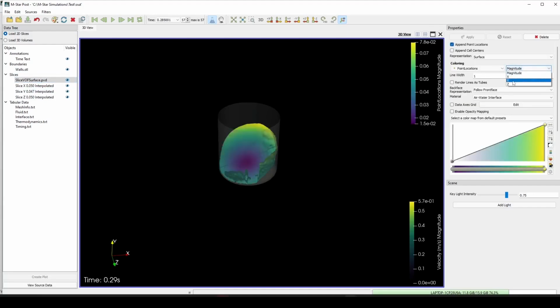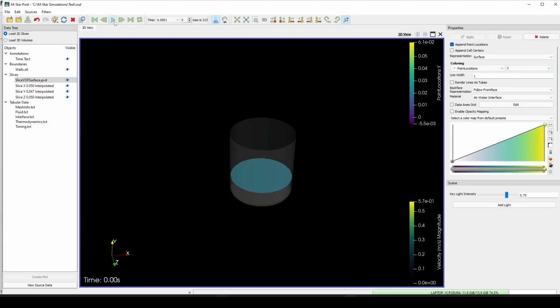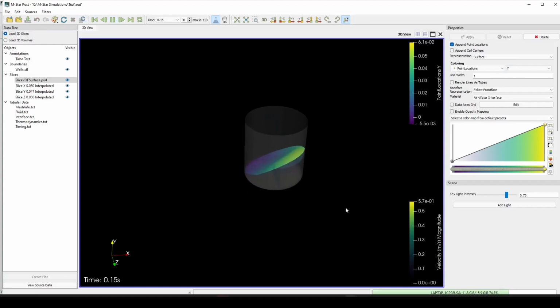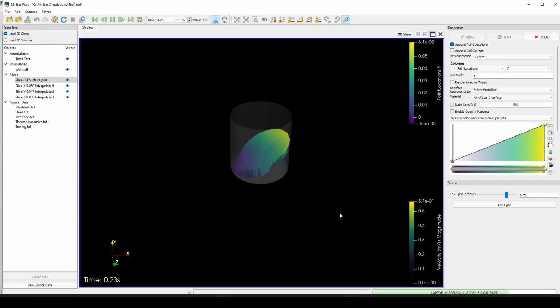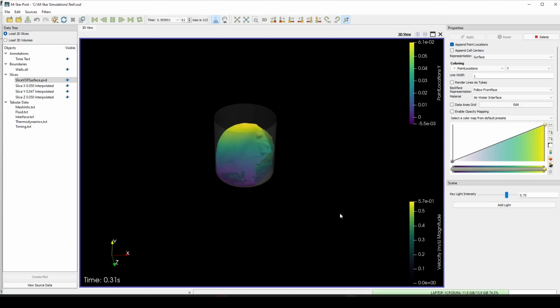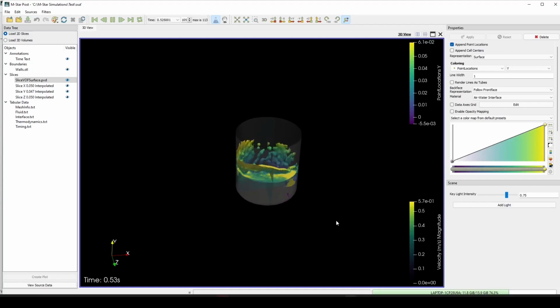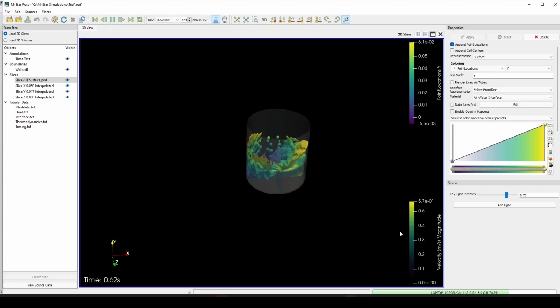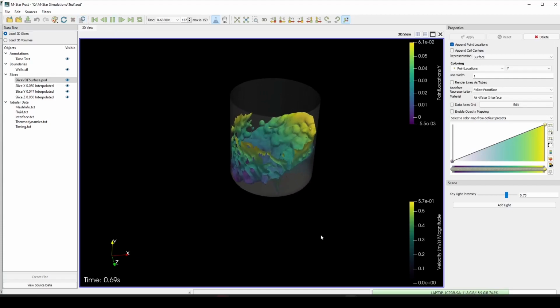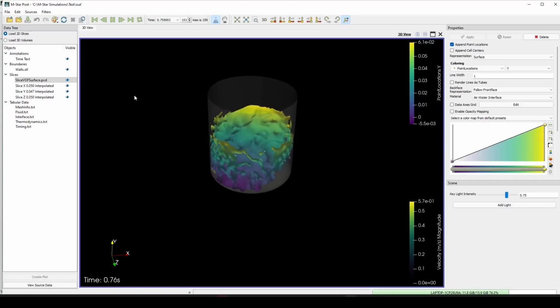Let's color the free surface according to the Y position. So this will show how high the fluid is going, and we can see it rotating. Let's refresh the data and press play again. And you can see the surface tension coming into play with the fluid sticking on the side.